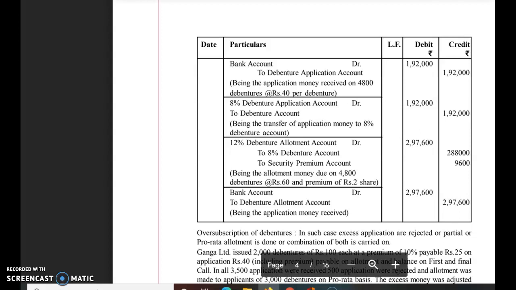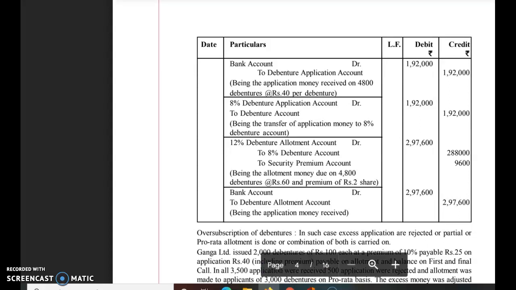Now the whole amount has been received. So the entry will be bank account debit to debenture allotment account with rupees 2,97,600. So this way we will record the journal entries in case debentures are issued at premium.